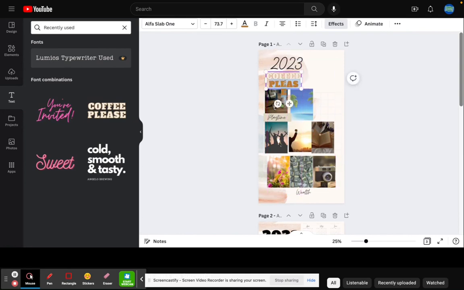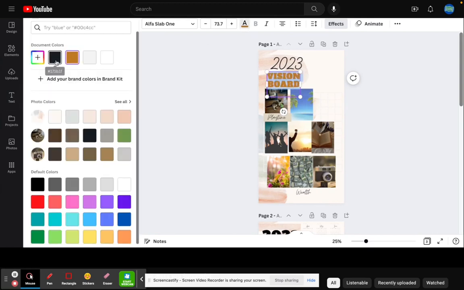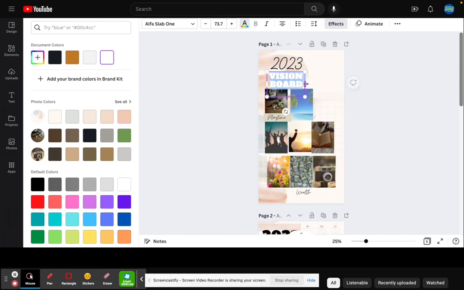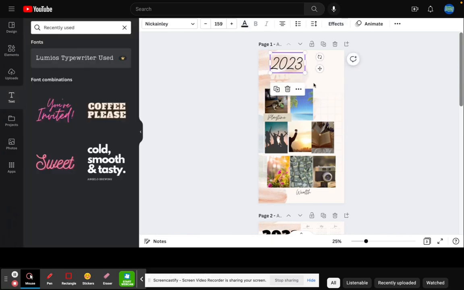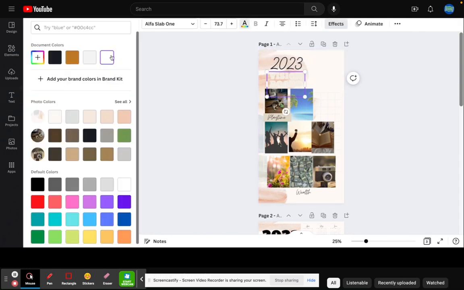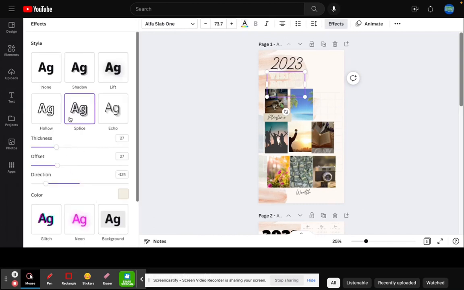Center it how you'd like, and change the wording to Vision Board. There we go. And definitely changing the color again. I want to use white for this and stretch out Vision Board a little. Okay. Looks like it didn't quite take like I wanted, probably because the effects are still there. So click on effects up. Yep. So let's go to none.